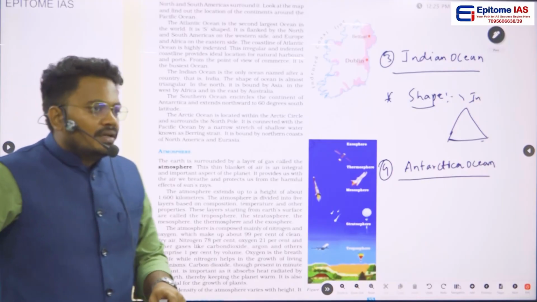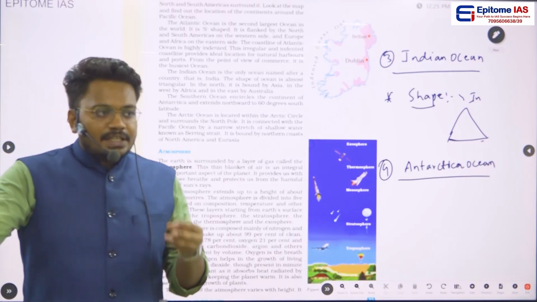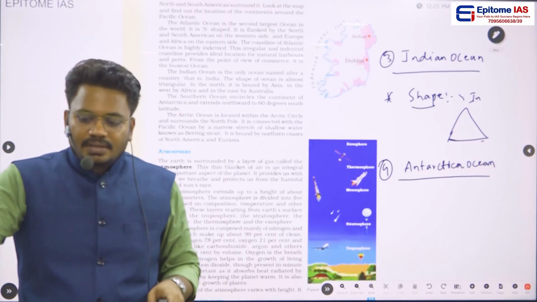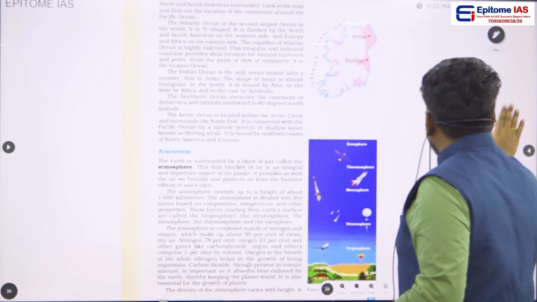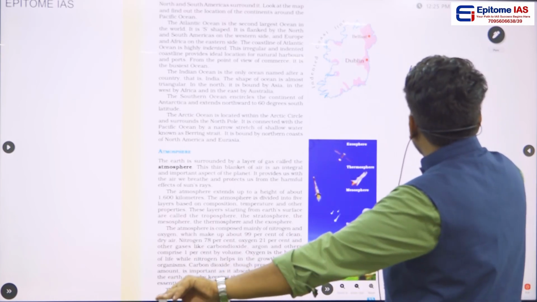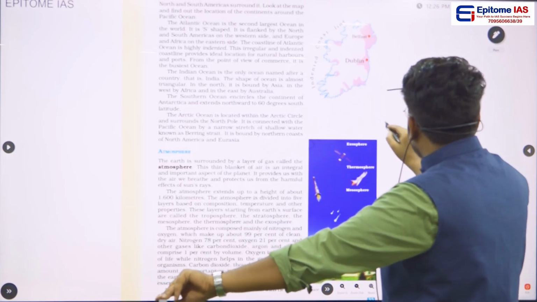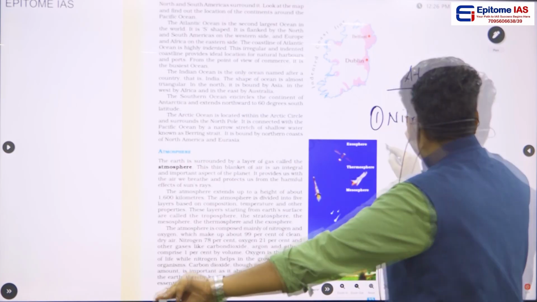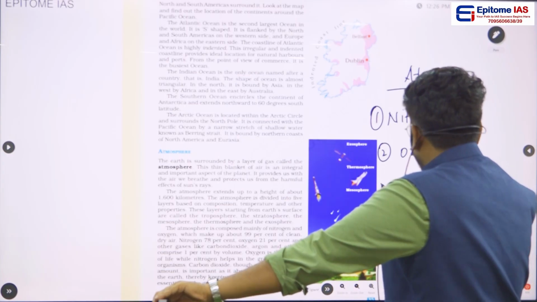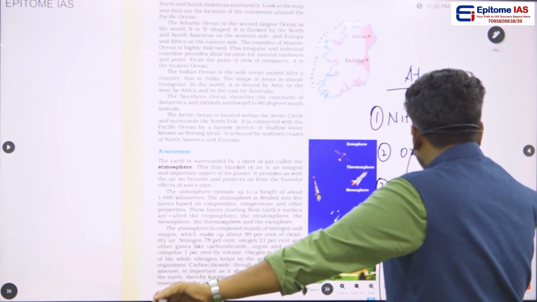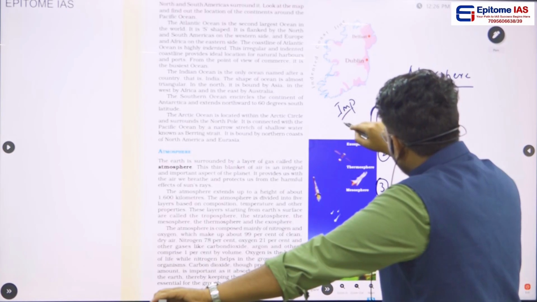Okay, then the next important keyword given in this chapter is regarding atmosphere. So what is meant by atmosphere? Atmosphere is a gaseous chamber that is surrounded on the earth. In this atmosphere we will be finding some important gases. First gas is nitrogen, second oxygen, and third important gas is carbon dioxide. See, these are the important gases that are present in atmosphere.